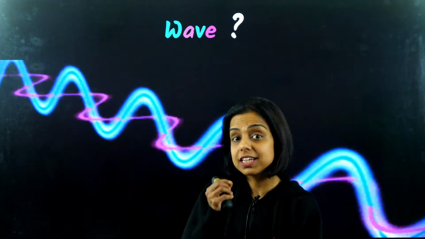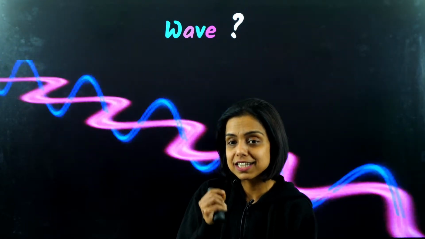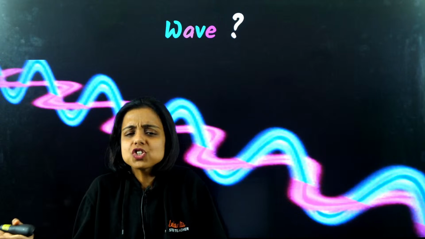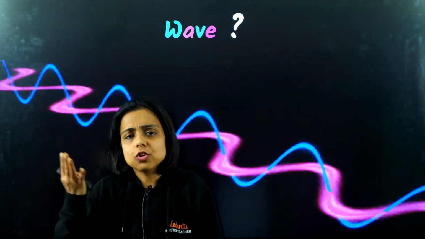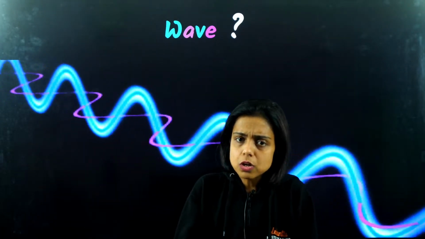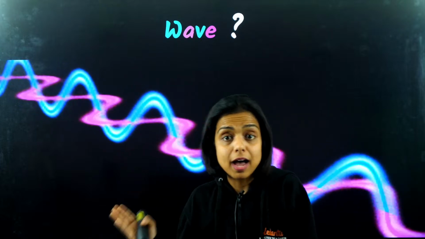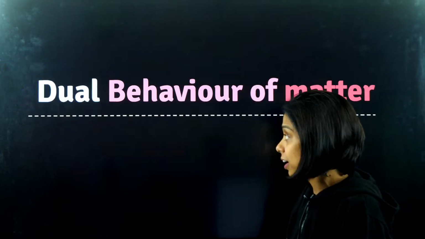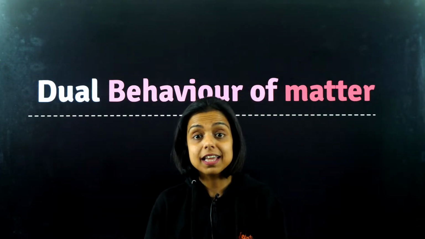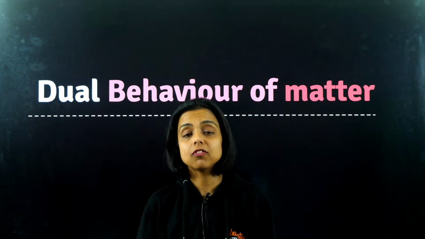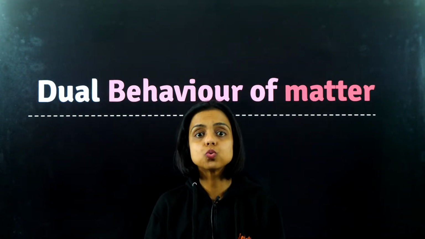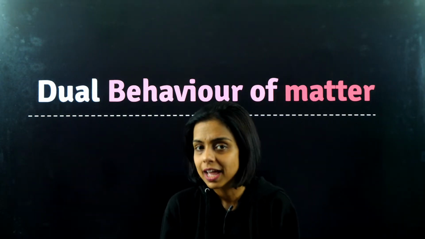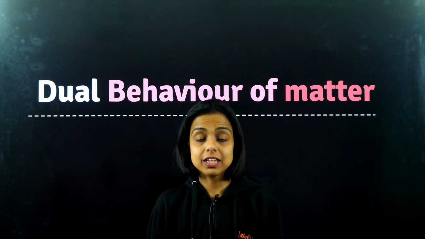This is what the famous scientist de Broglie thought. So there is a duality in the behavior of matter. Matter has a dual nature: a particle nature as well as a wave nature.